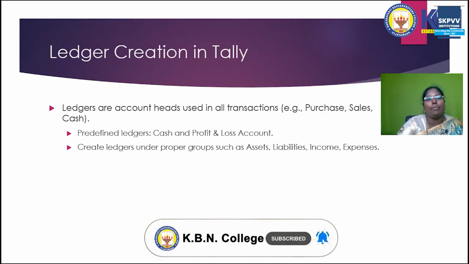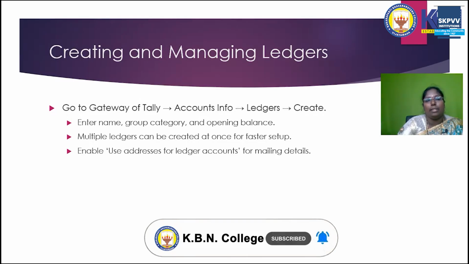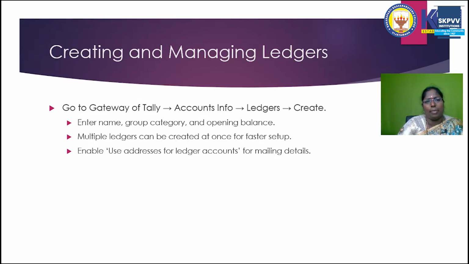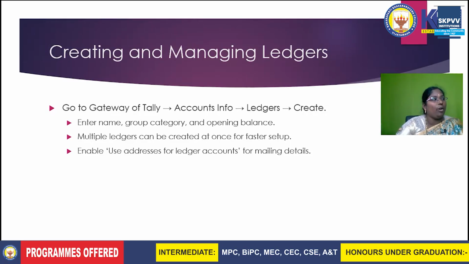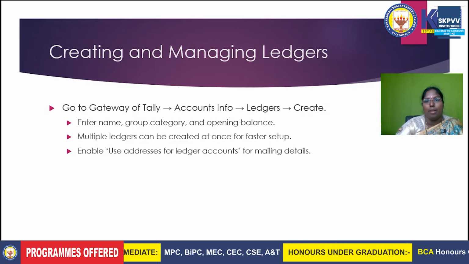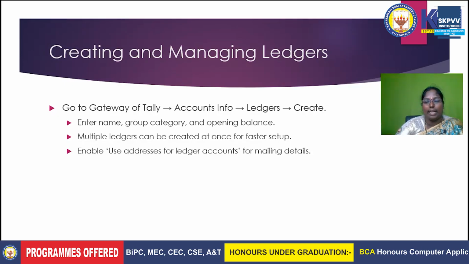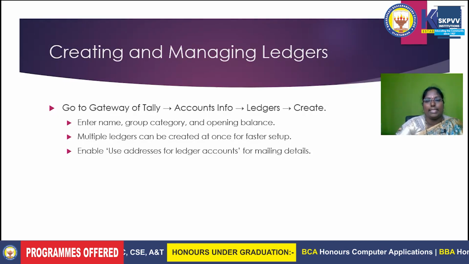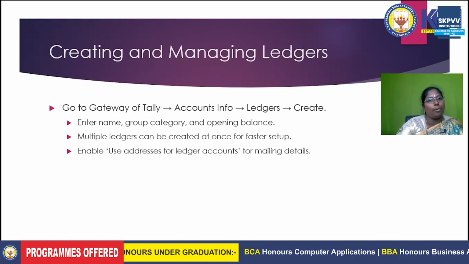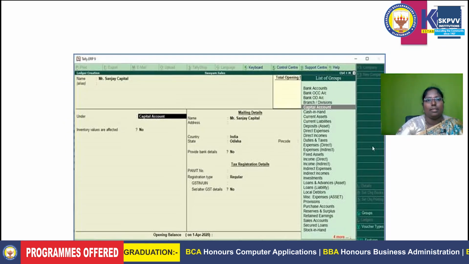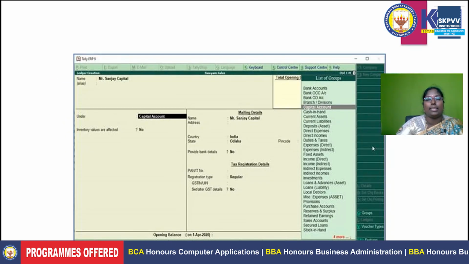Whenever you want to create a ledger, the normal path is Gateway of Tally, Accounts Info, Ledger and Create. In Tally Prime, it is the same path with a little change. Go to Gateway of Tally, which has a Create option. When you press Create, there is the sub option Ledgers. Select the ledger, and the ledger screen appears automatically. This is the process of single ledger creation.